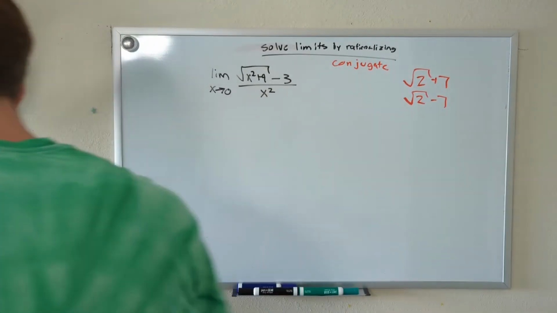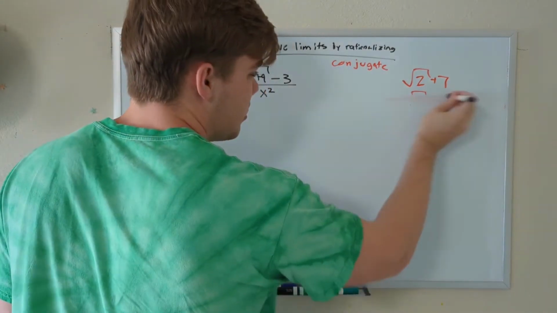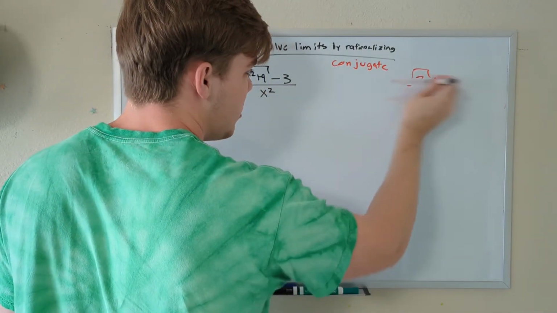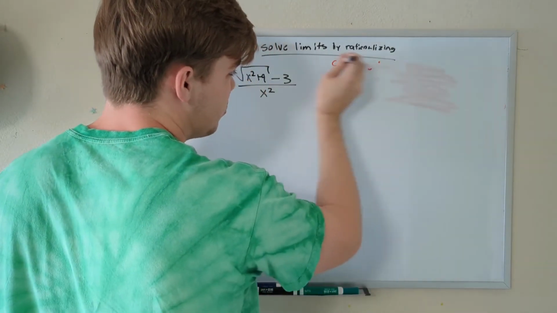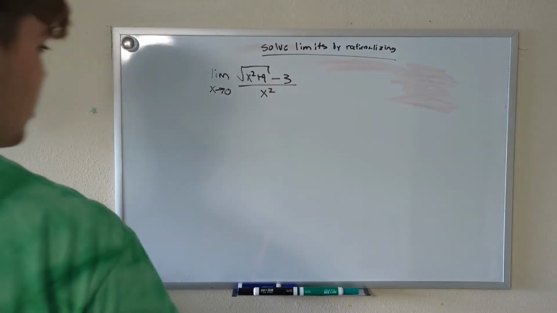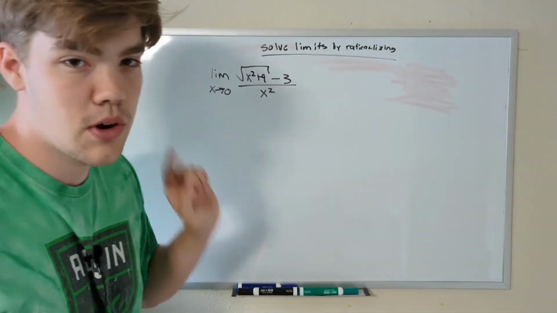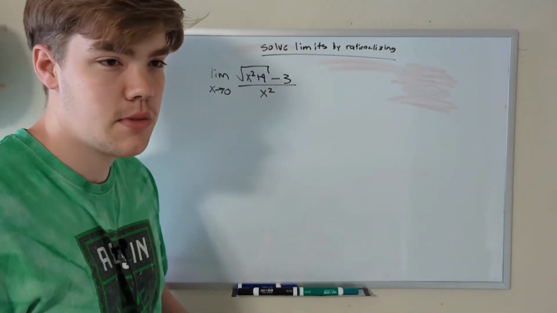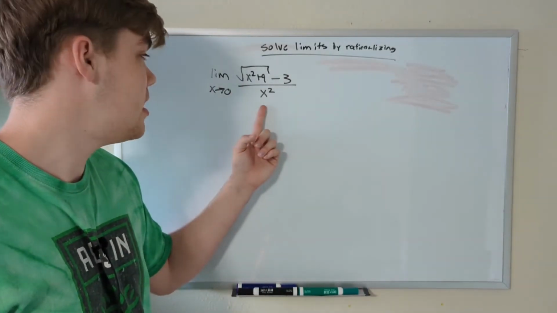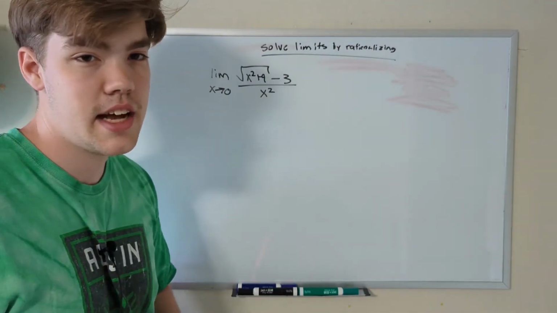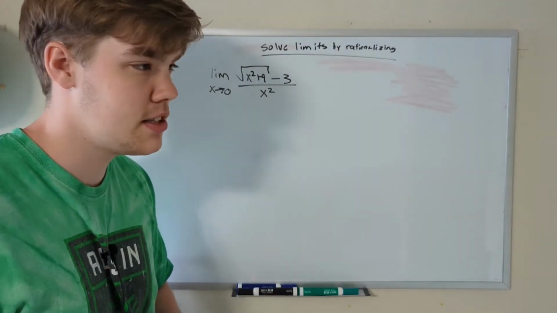Well, we're going to utilize this fact in order to simplify our problem down without actually changing the value of our function. And I'll show you how we're able to do this without changing the value of our function. What we're going to do is we're going to multiply this by the conjugate of the numerator. So why are we taking the conjugate of the numerator? Well, it's got a square root in it, and we definitely don't want to deal with that, or we want to minimize it as much as possible.